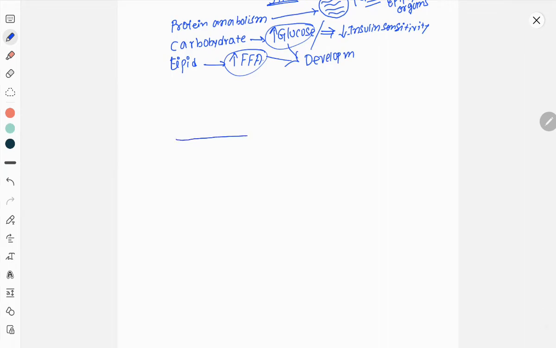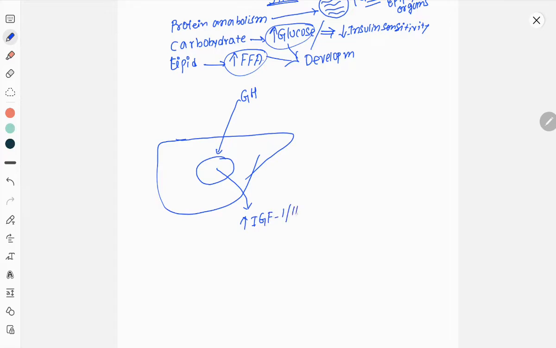These somatomedins are actually synthesized inside the liver. Growth hormone will act via growth hormone receptor in hepatocytes. From the hepatocyte, there will be increased release of insulin-like growth factor 1, 2, somatomedin C. They will finally act on different organs for their development. These IGFs are nothing but insulin-like structures.